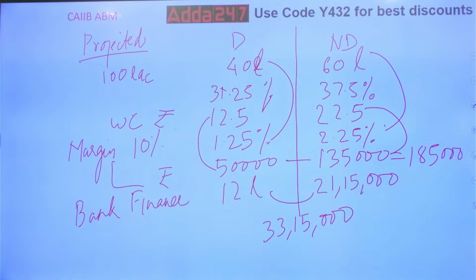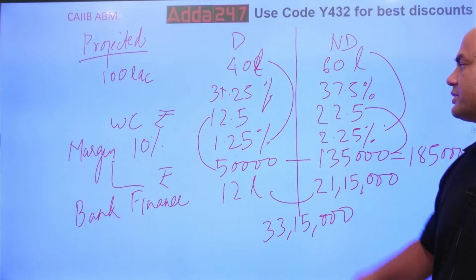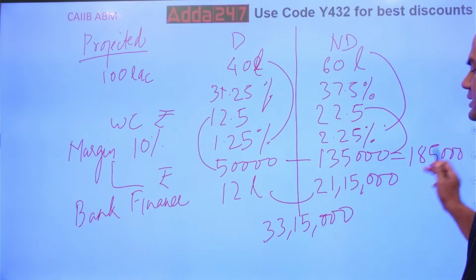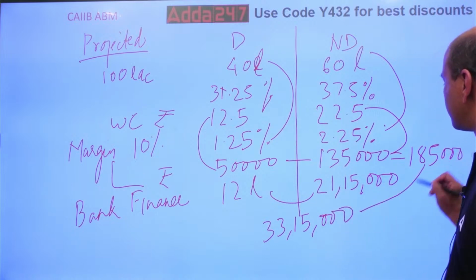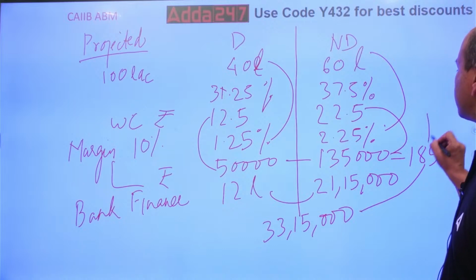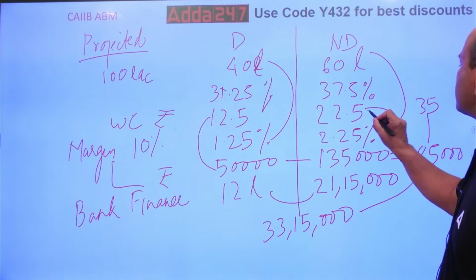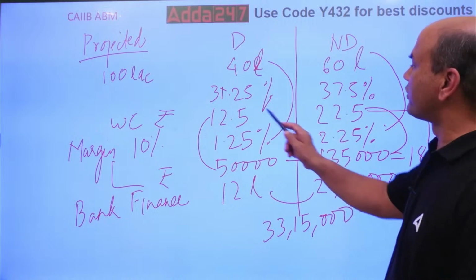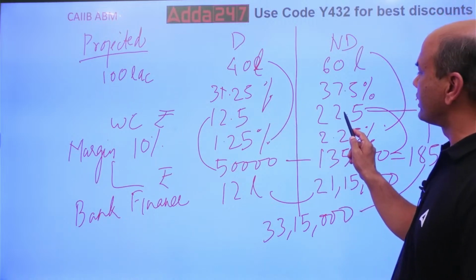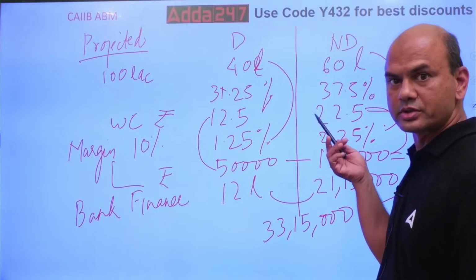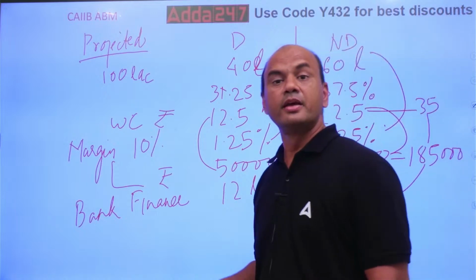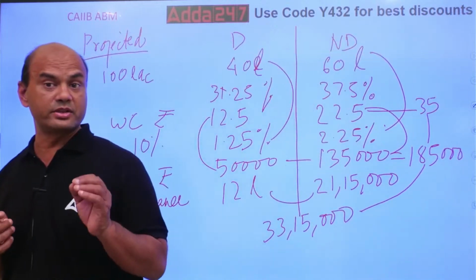Net total finance, if you see, add these two. 22 plus 12 is 34, and 1 more is 35. If you add these two, see what is coming. You will get 35. So you are getting the same answer, 35 from here also, and from here also. So your answer is right. You got it: 12.5 plus 22.5, 35 over here and 35 over here. This is the way the calculation is to be done.